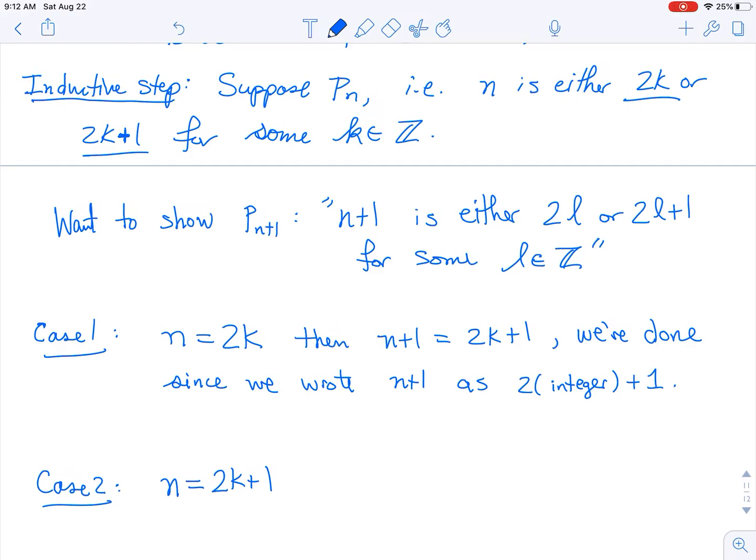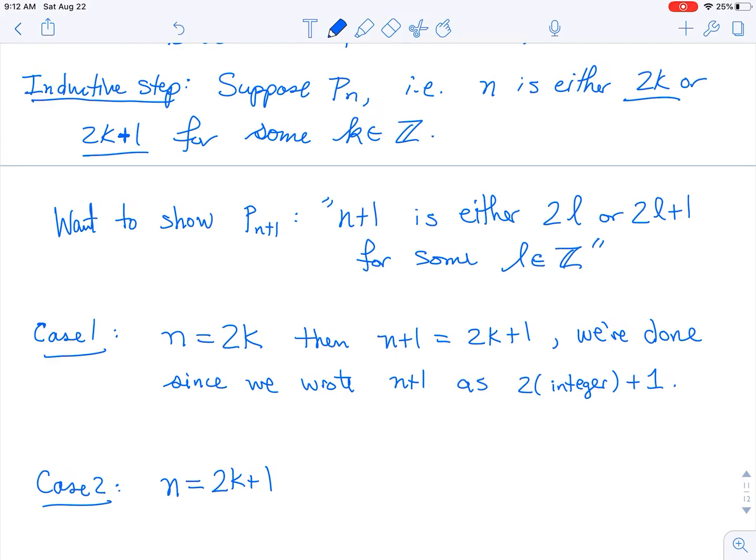And maybe you don't even need to write this explanation down here. I'm just going into a lot of detail in these proofs to show how we're verifying things. So we just showed if we start with an even number and we add 1, we get an odd number. Okay?